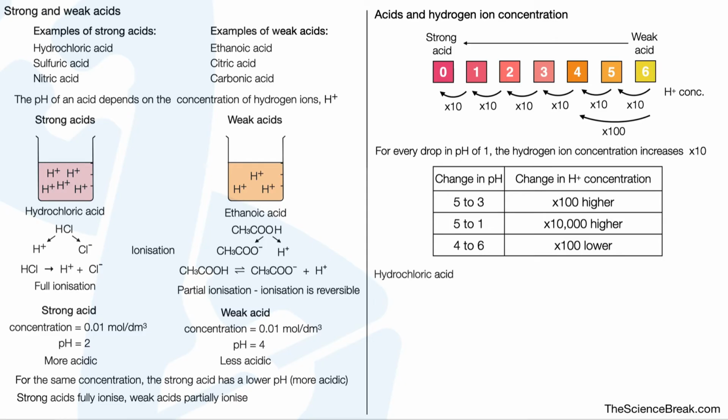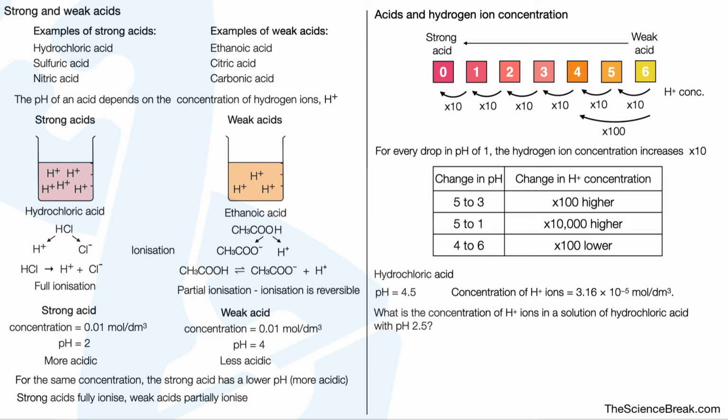Let's take a look at an exam type question. We have some hydrochloric acid, the pH is 4.5, and the concentration of hydrogen ions is 3.16 times 10 to the minus 5 moles per decimeter cubed. What is the concentration of hydrogen ions in a solution of hydrochloric acid with a pH of 2.5? Well, the drop in pH is 2, so there's an increase in concentration of times 100. So we do 3.16 times 10 to the minus 5 times 100, which gives us 3.16 times 10 to the minus 3. That would be worth a mark to do that calculation in an exam.